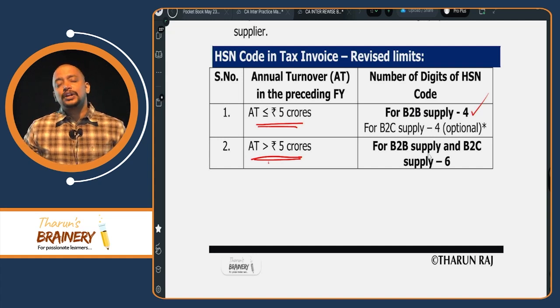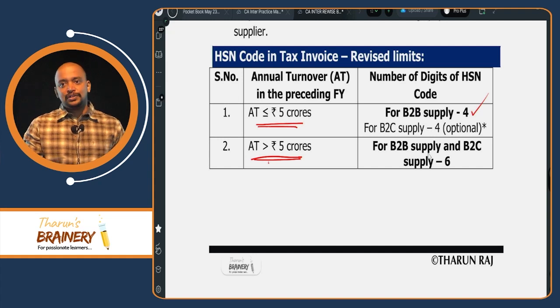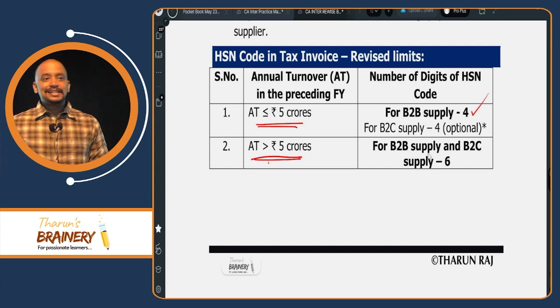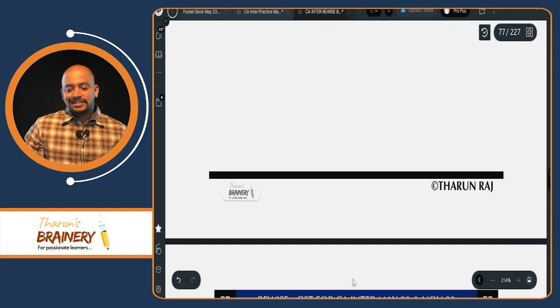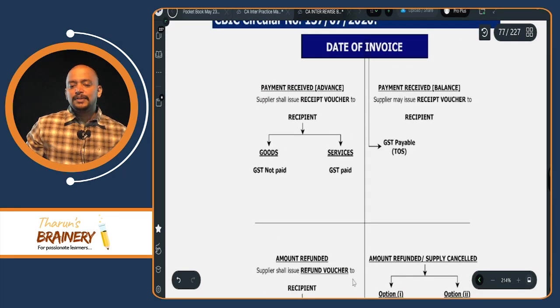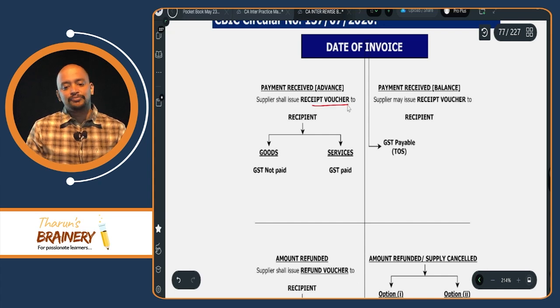Then if my aggregate turnover during the previous year exceeds 5 crores, for B2B or B2C, it will be 6 digits. Okay. Then see this point I already discussed: before issuing invoice, if we receive advance, what is the name of the document? Receipt voucher. After issuing invoice, if the payment is received, whether receipt voucher is mandatory?